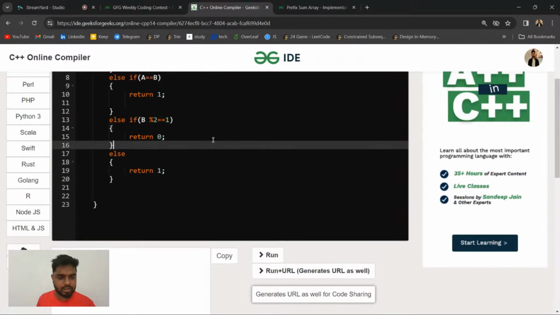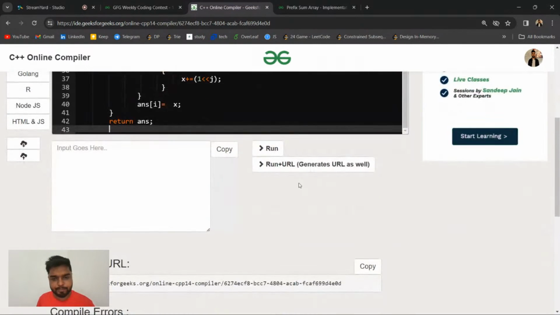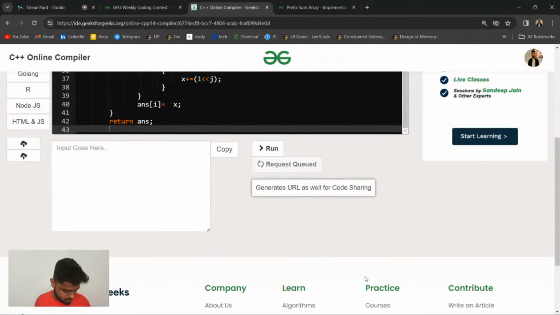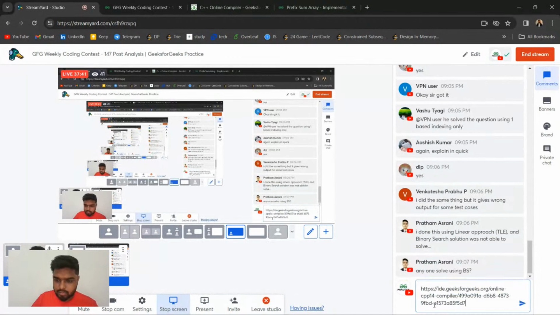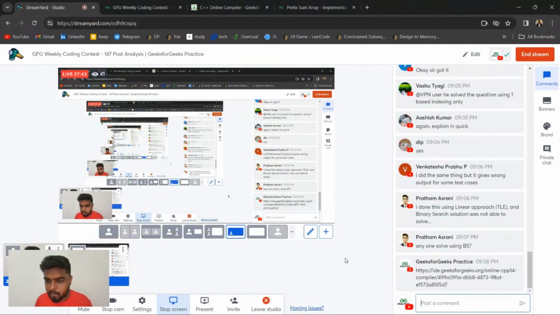I will just generate the link for it as well. Okay, I have shared this. Everyone is clear? You can write +2, and then I'll proceed further to the third question. Everyone is clear with the second question, guys? Then we'll proceed further to the third one also. Clear, guys?